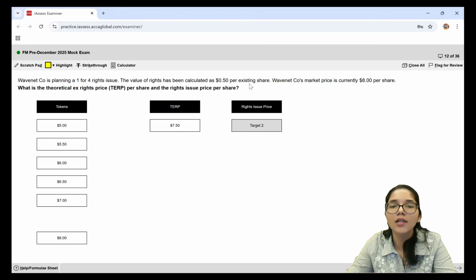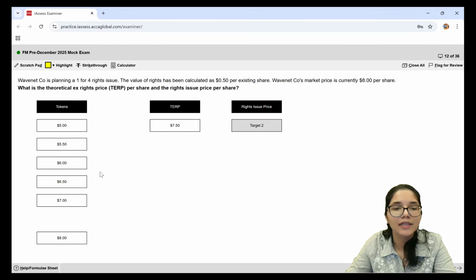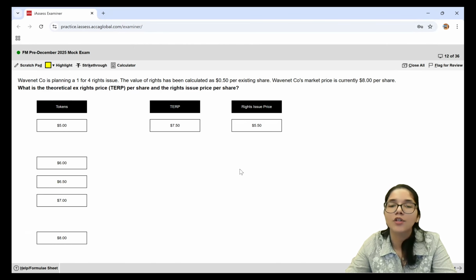That means the shareholder has a benefit of 0.5 into 4, which is equal to $2. So the rights issue price is going to be TERP minus $2. So 7.5 minus 2 will give you $5.50. So 5.5 is what you pick over here.